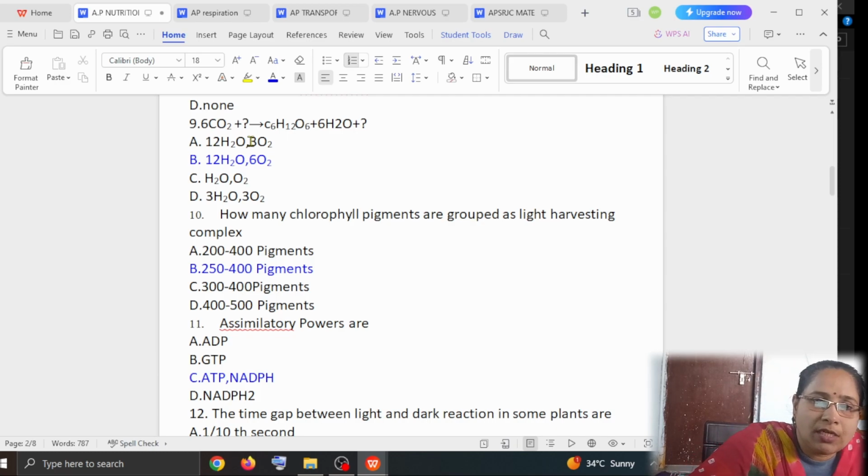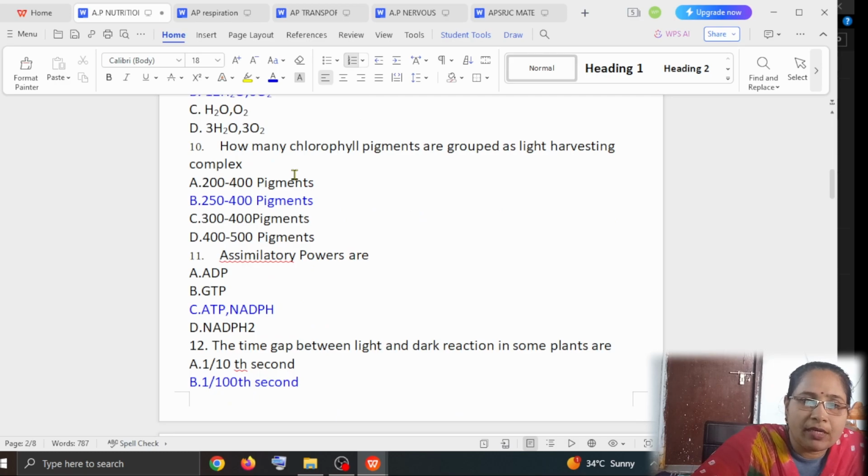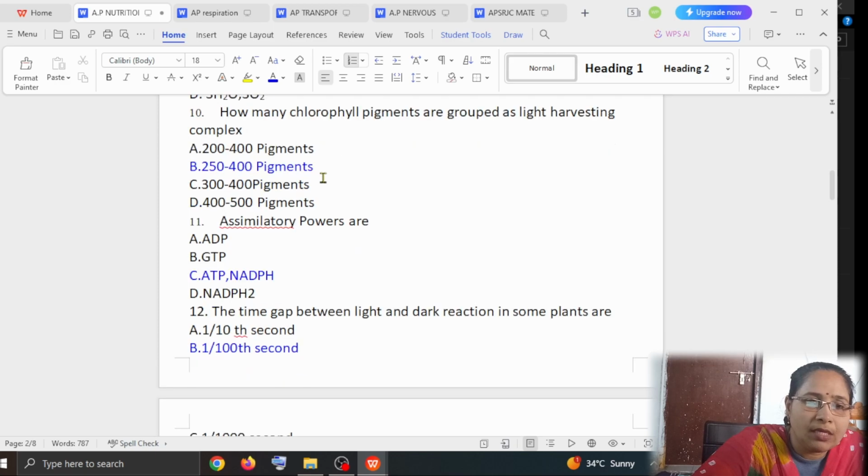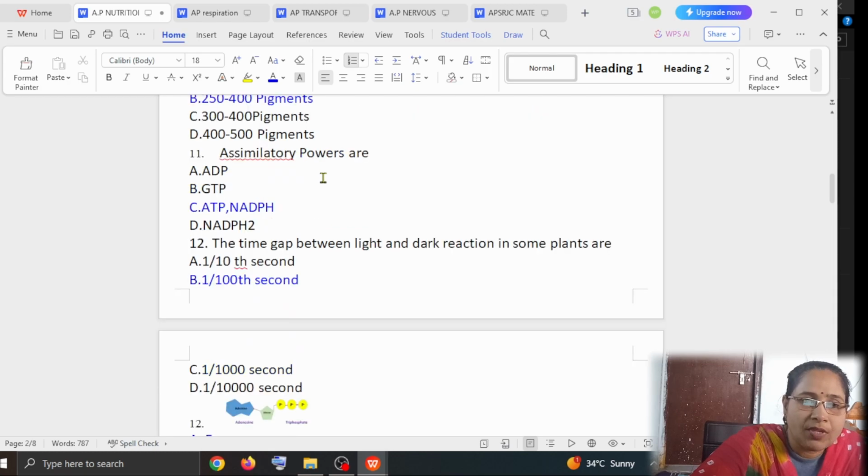The next question is, how many chlorophyll pigments are grouped as a light harvesting complex? Option A is 200 to 400 pigments, option B is 250 to 400 pigments, option C 300 to 400 pigments, option D 400 to 500 pigments. The answer is 250 to 400 pigments. Next question is, what are called the assimilatory powers?